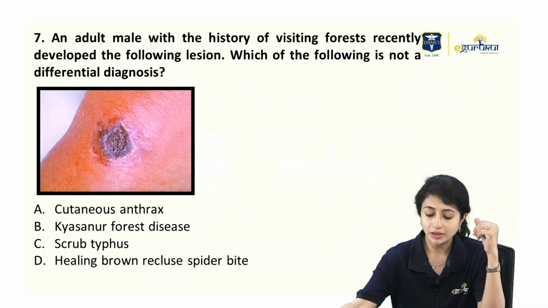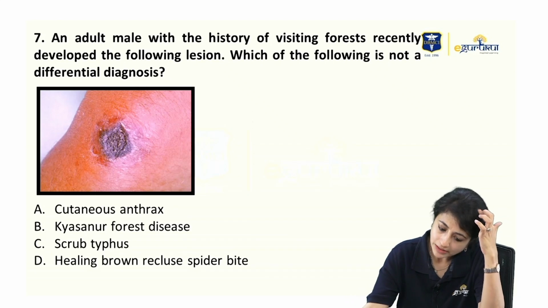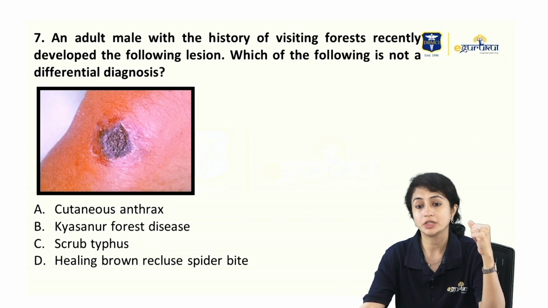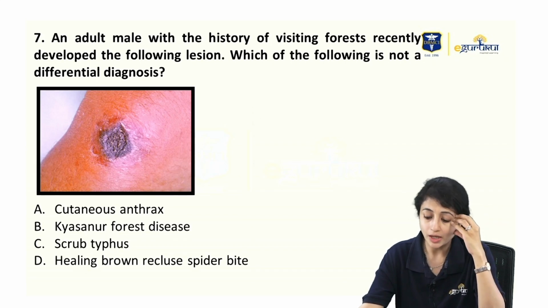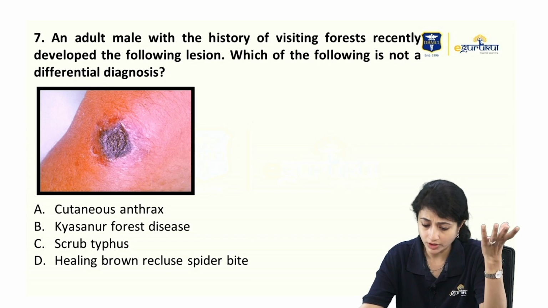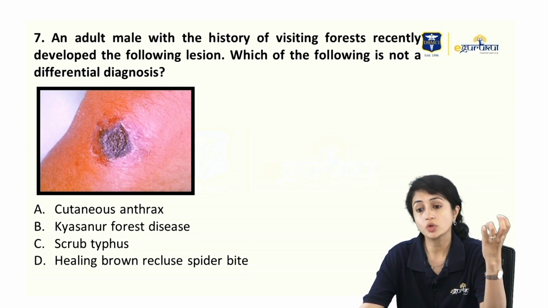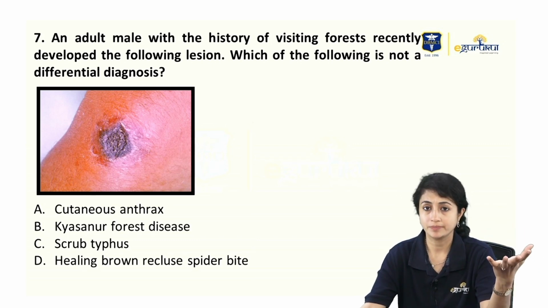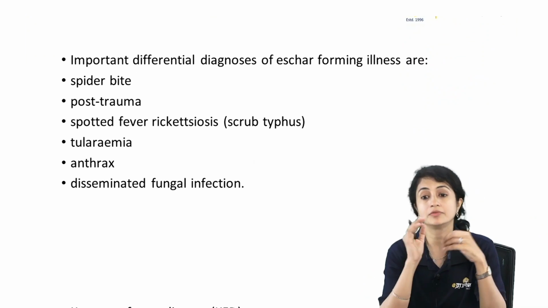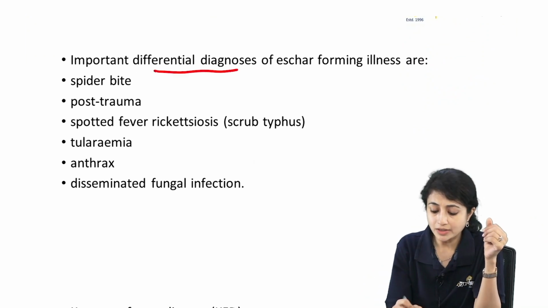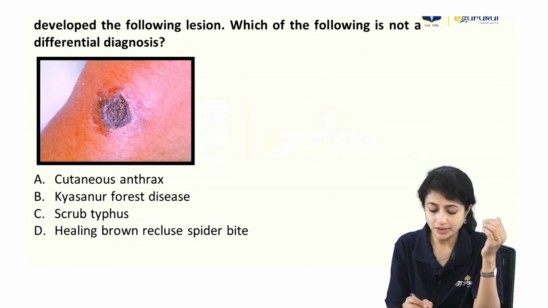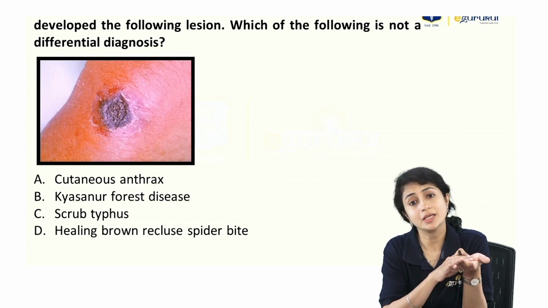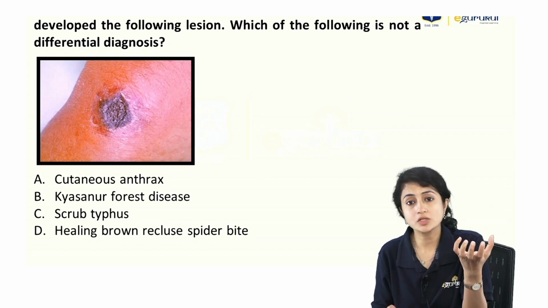Okay, an adult male with a history of visiting a forest recently developed the following lesion. Which of the following is not a differential diagnosis? Here I have a patient who has visited a forest, and they just want to ask me the DDs of a lesion which forms an eschar. What do I see here? I see an ulcer covered with a necrotic crust, which is also called an eschar.